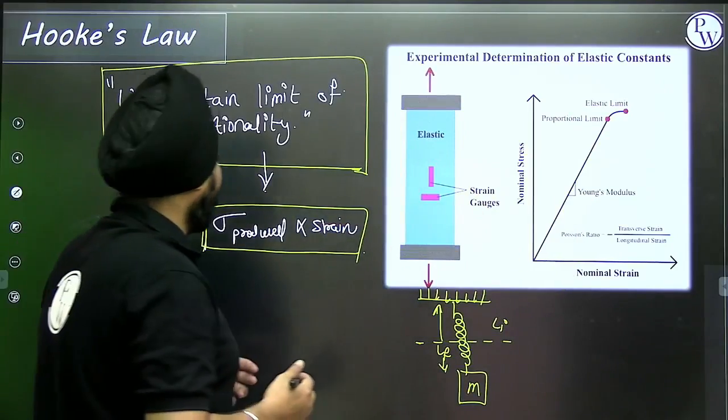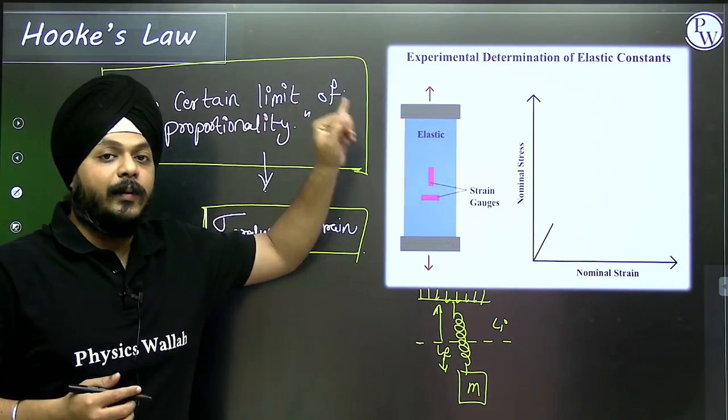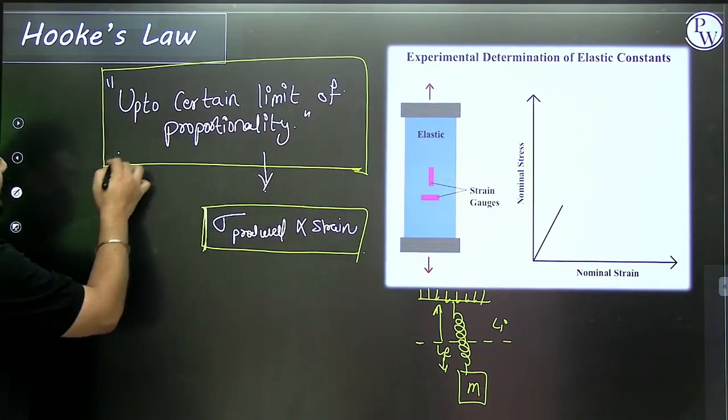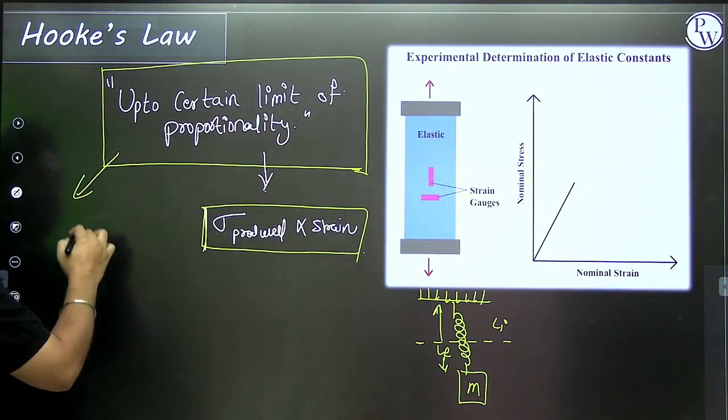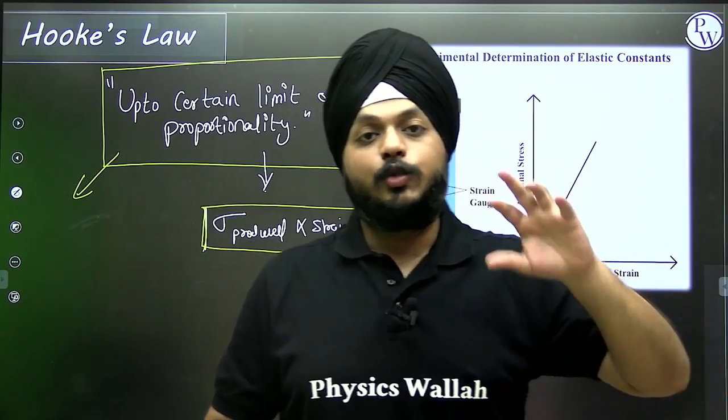That's why it is written, up to a certain limit of proportionality. I am going to explain this in detail while moving on to the concepts of the stress-strain curve, so don't get worried.